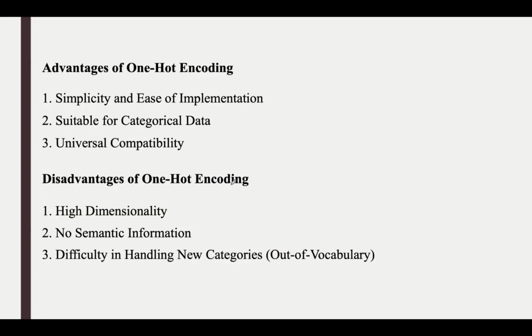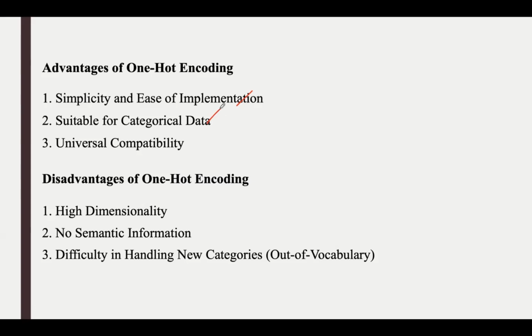Then coming to the advantages of one hot encoding, first thing is simplicity and ease of implementation. So this is conceptually very simple as well as easy to implement, and it involves transforming the categorical data into the binary format that is easy to process by machine learning algorithms. And also it does not require sophisticated pre-processing techniques or any complex transformations. We just simply map each category to a unique index and create a vector with a one in the corresponding position. Second one is suitable for categorical data.